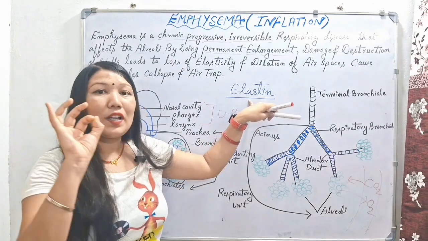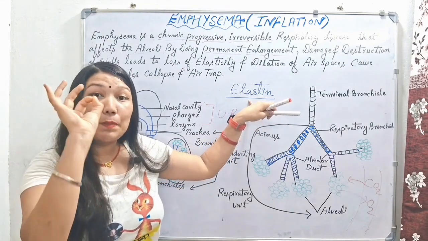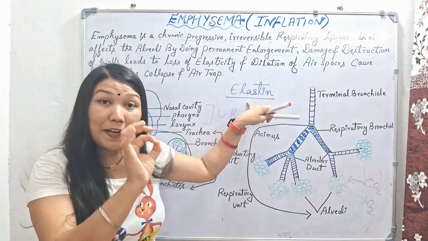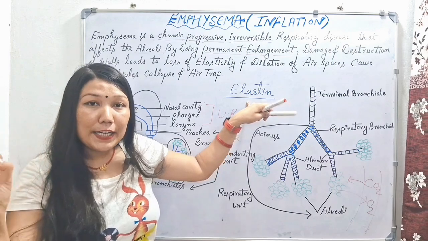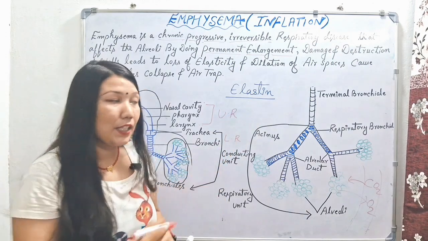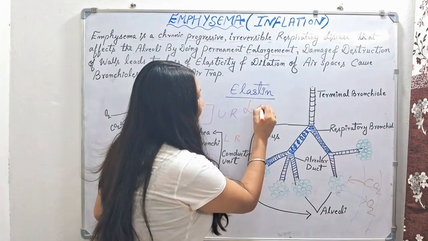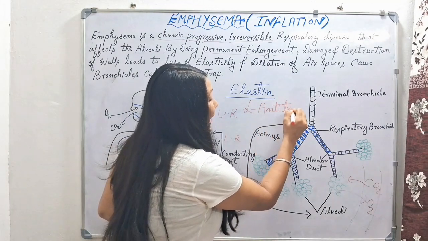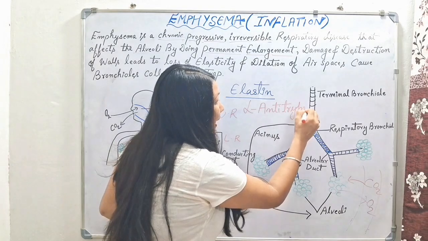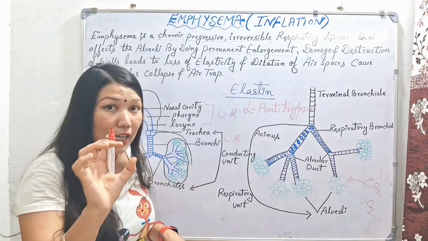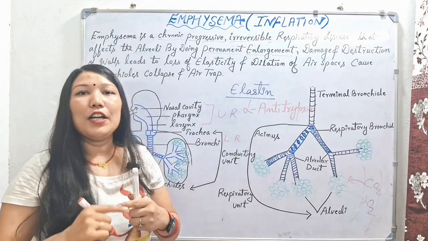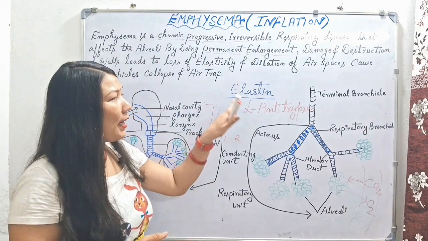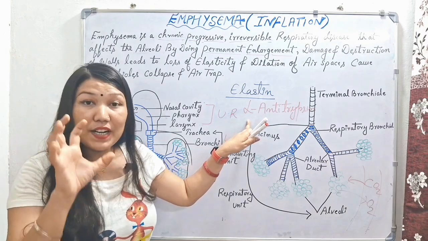So this elastin protein is very essential in our respiratory system, and it is protected by alpha-1 antitrypsin. This alpha-1 antitrypsin is secreted from the liver into our blood, and then it moves into our respiratory system. So these two things are very helpful for our respiratory system.